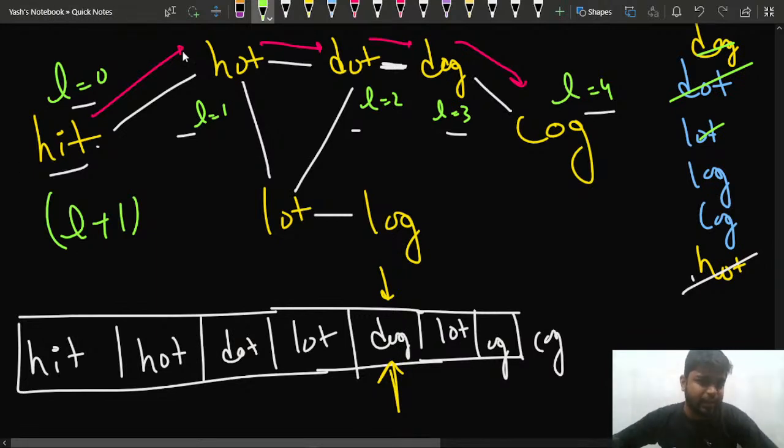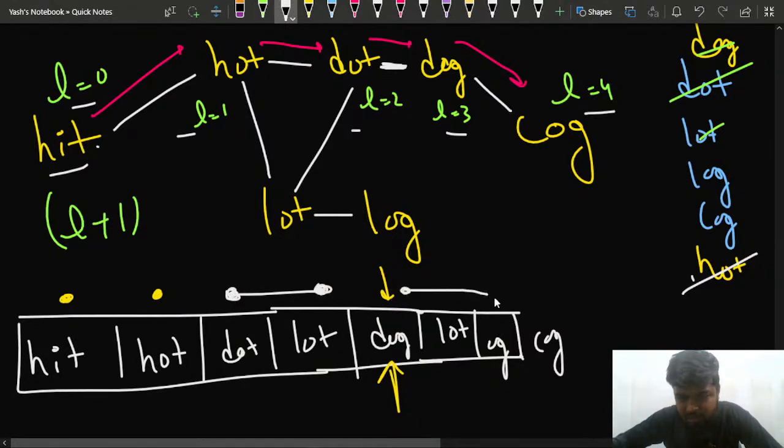The intuition behind it: basically, we are running a BFS, right? We are running a BFS, and whichever nodes are present at the same level, we will run the loop for them at one time. Like hit is only present at the first level, but at the second level I only have hot, right? But on the third level, from hot I can go to dot and lot both, right? So that's why these two will be on the same level, and I'll be traversing for these two. Then dog, lot and the rest would be together, so these would be at the same level, right?